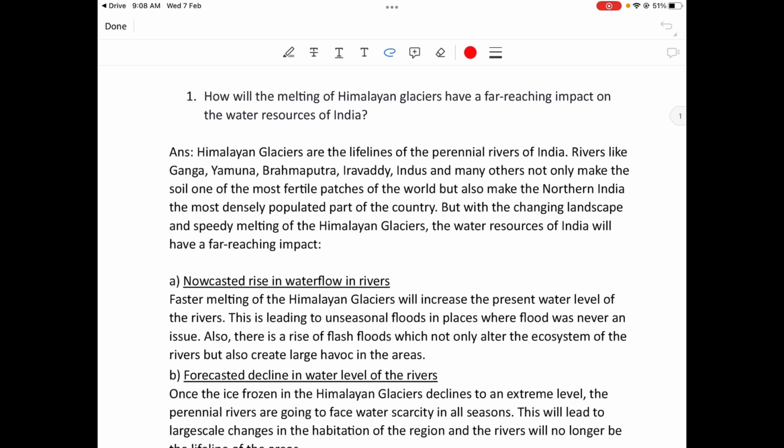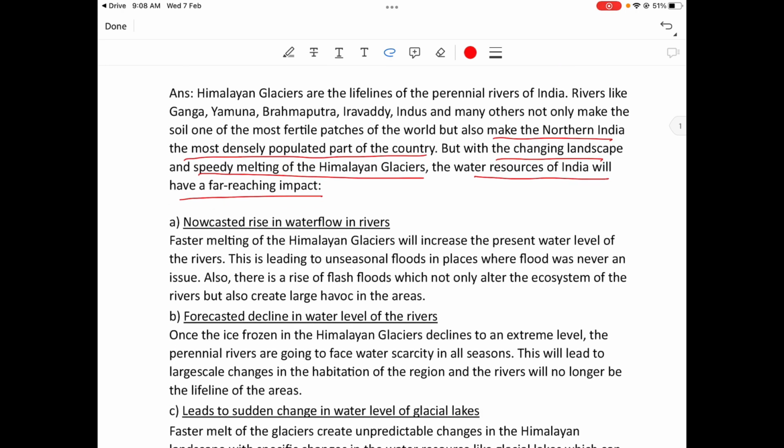Rivers like Ganga, Yamuna, Brahmaputra, Irrawaddy, Indus and many others not only make the soil one of the most fertile patches in the world, but also make the northern India the most densely populated part of the country. But with the changing landscape and speedy melting of the Himalayan glacier, the water resources of India will have a far-reaching impact. Okay?